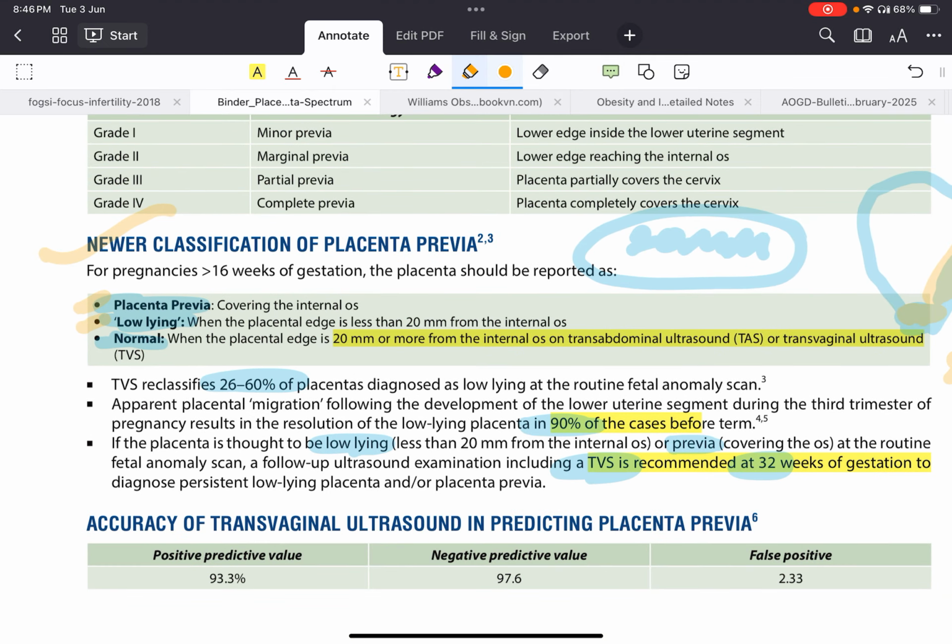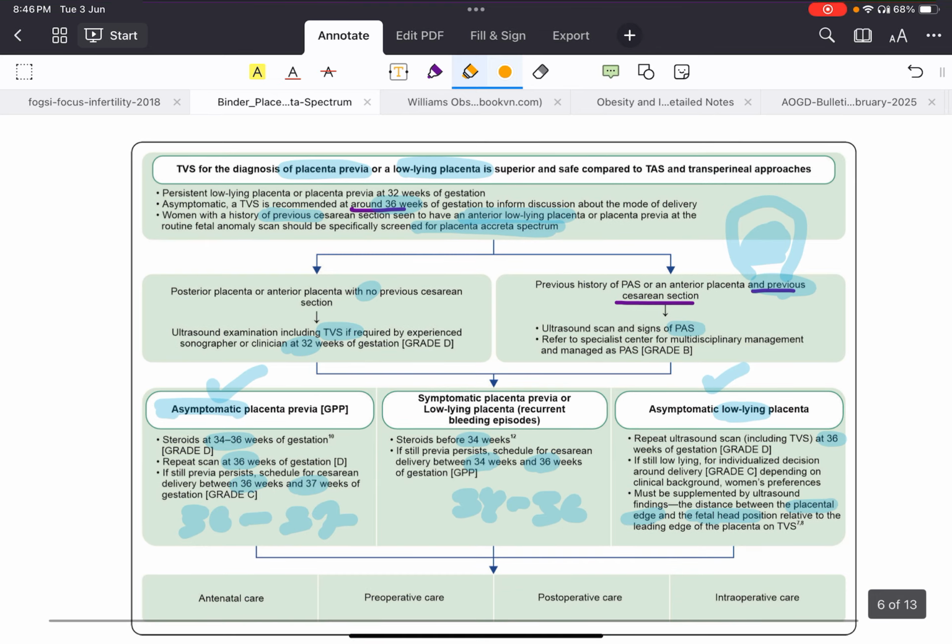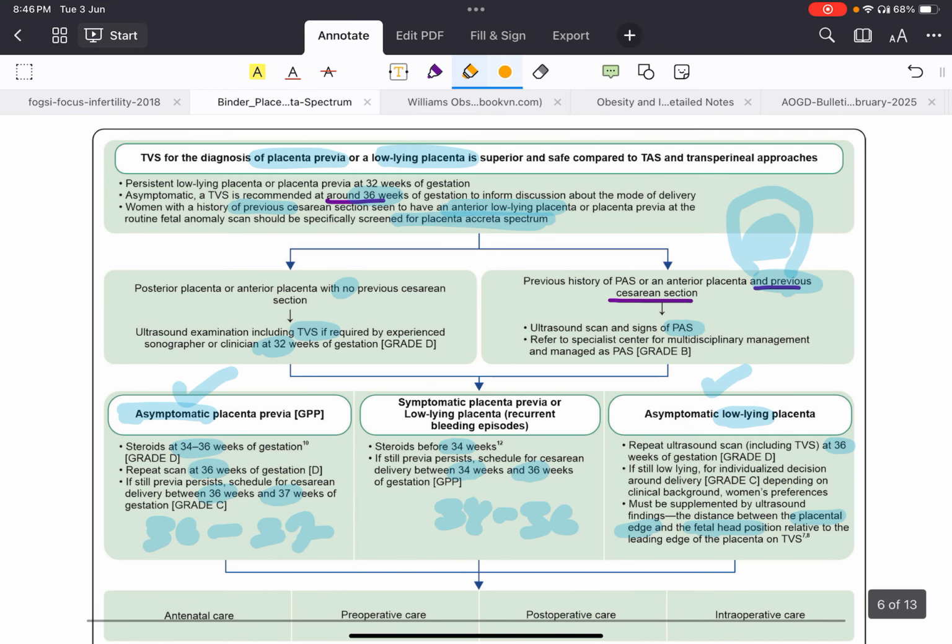If you see on transabdominal ultrasound and then do TVS, it reclassifies almost 25 to 60% of the placentas. And 90% of the patients have the placenta migrating to the fundus. If the placenta is thought to be low lying or previa, then TVS is recommended at 32 weeks. This is important. So how to diagnose? You diagnose placenta previa or low-lying placenta, then you'll do a scan at 32 weeks. If it is persistent and there are no symptoms, you'll call her again and do it at 36 weeks.